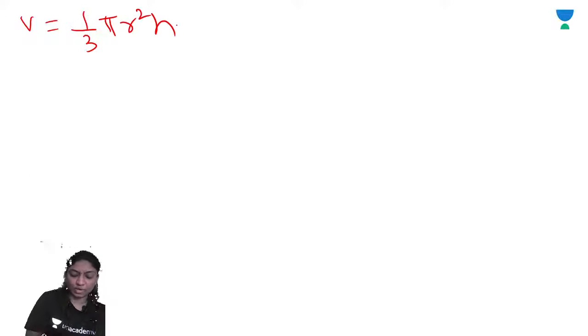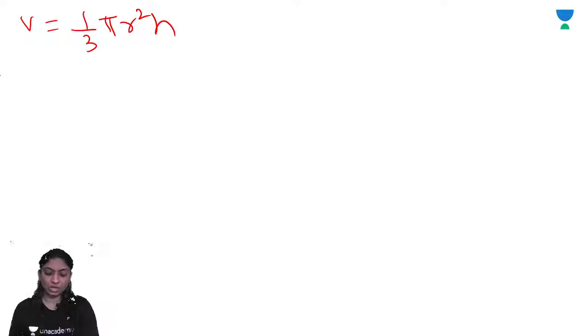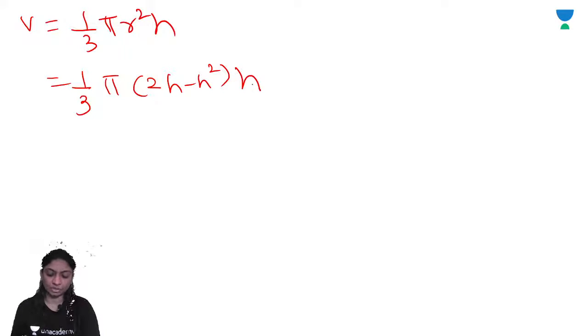So volume of the cone, the volume of the cone 1 by 3 pi r square h. Right? So here r square is equal to 2h minus h square. Pi by 3 into 2h minus h square into h is equal to pi by 3 into 2h square minus h cube.